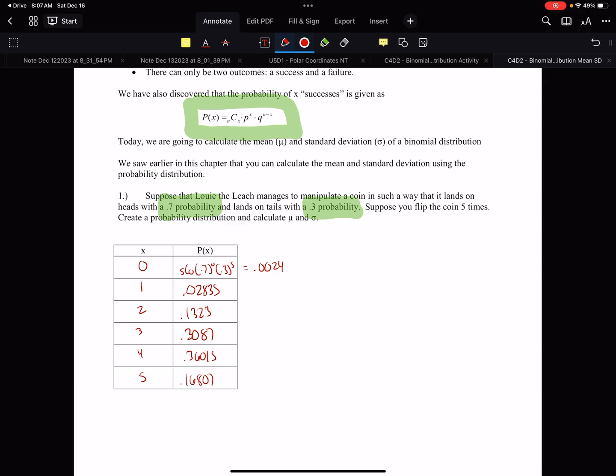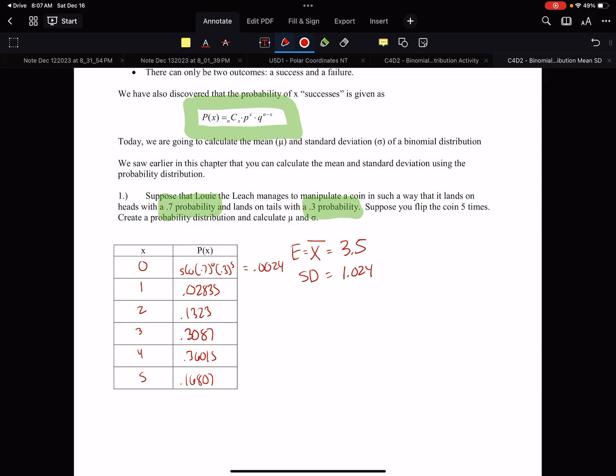If we go to the calculator, our expected value, which is our average, in this situation is 3.5. We would have to do the whole x times p of x and add those numbers together to get 3.5. But our calculator does it for us. Standard deviation, our calculator tells us 1.024.